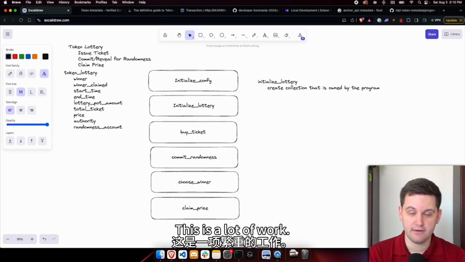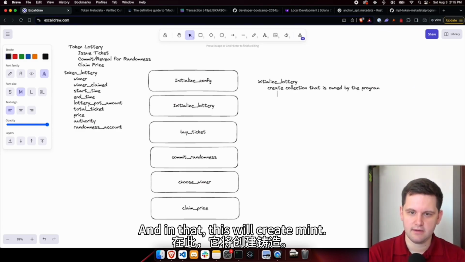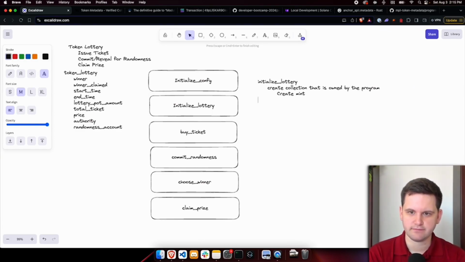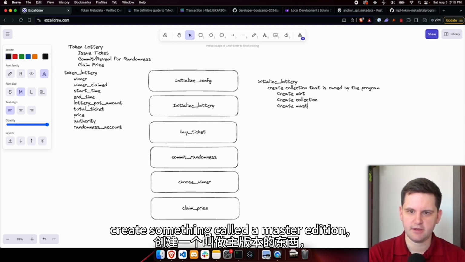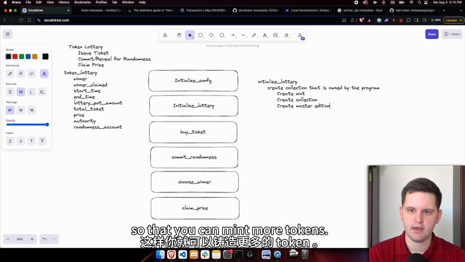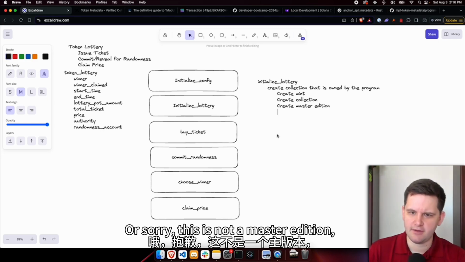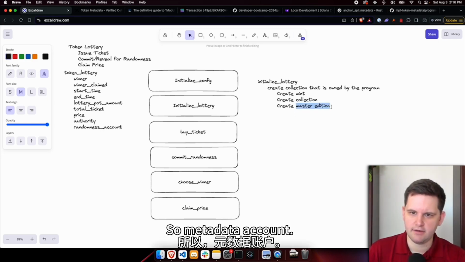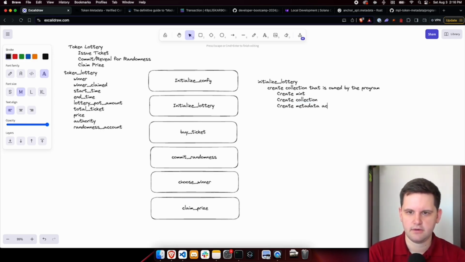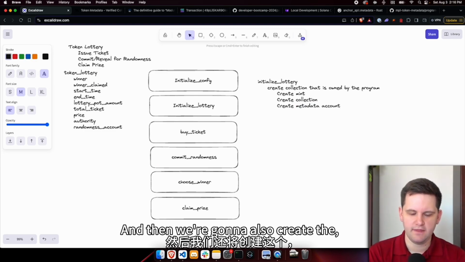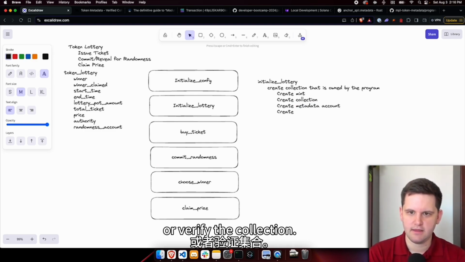This is a lot of work, and this will create a mint. So create collection, create something called a master edition, so that you can mint more tokens. Or sorry, this is not a master edition, it's a metadata account. So metadata account. And then we're also going to verify the collection.